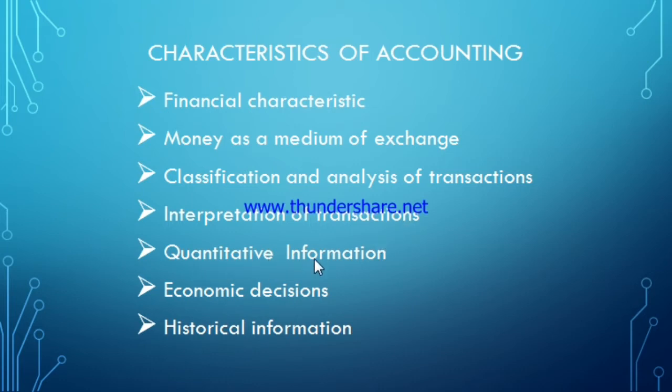Next, that is quantitative information. Accounting information only records the quantitative data. It means whatever information can be measured in terms of numeric figures can only be recorded in accounting. Next one, that is economic decisions. Already we discussed that in company form of organization there are various stakeholders such as creditors, lenders, shareholders. All are dependent upon the financial position of the business. They take their economic decisions on the basis of the financial position of the business.